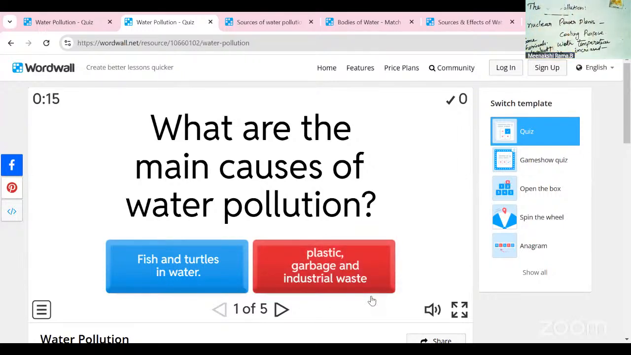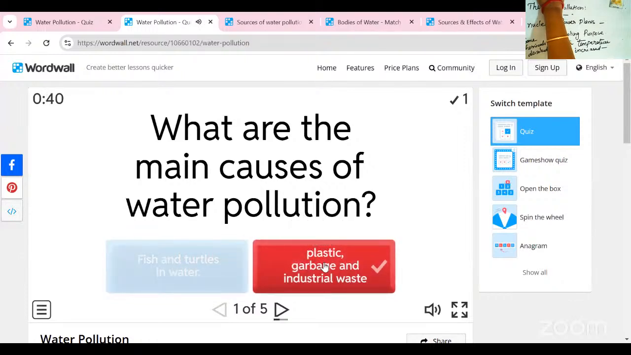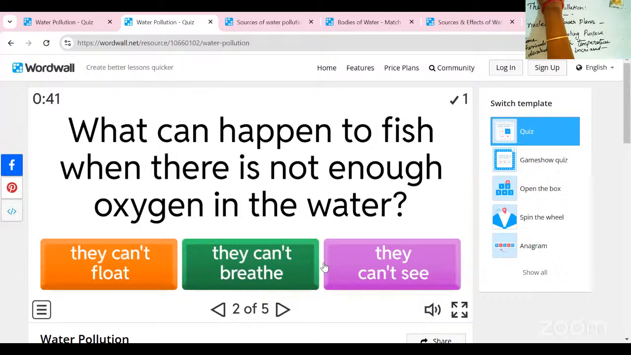Anyone interested to participate in this activity? Anyone want to tell the answer? Please just type it. What is the first question in this quiz? What are the main causes of water pollution? First option is fish and turtles in water, then plastic, garbage and industrial waste. Plastic, garbage and industrial waste is the right answer for this question.